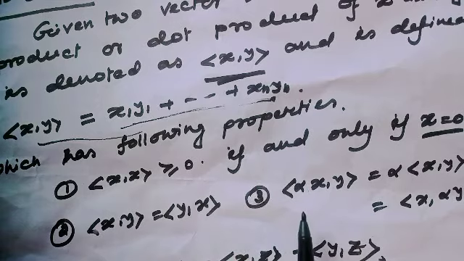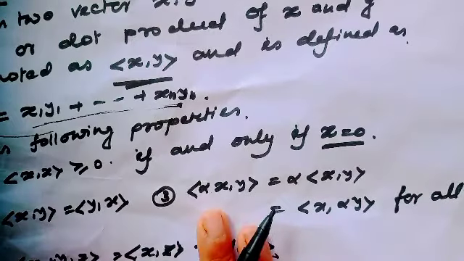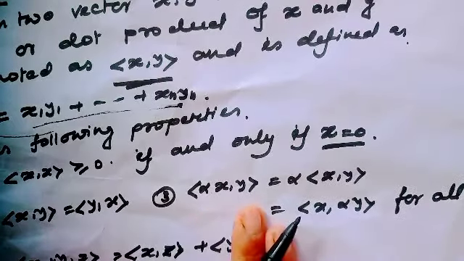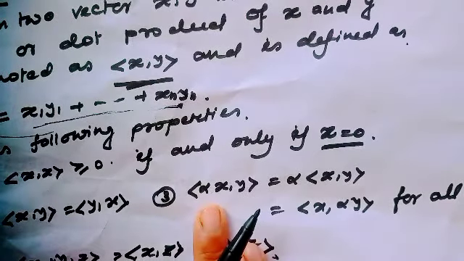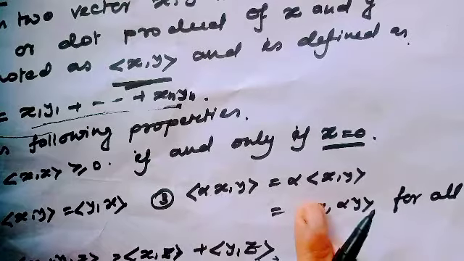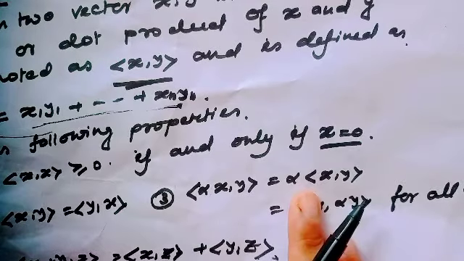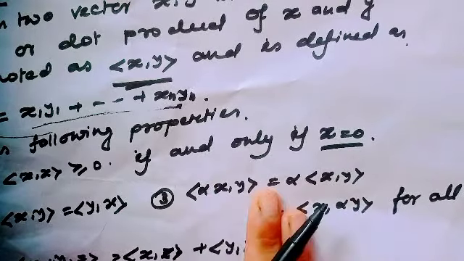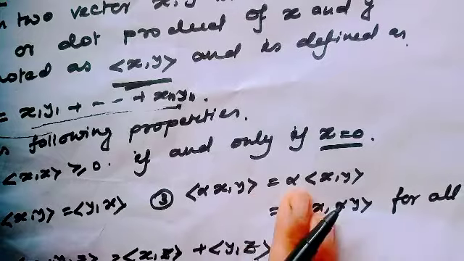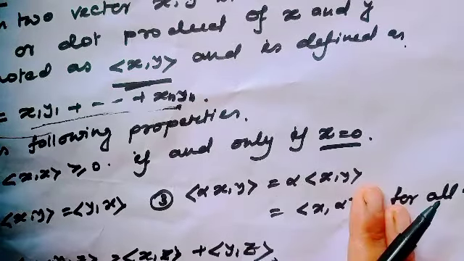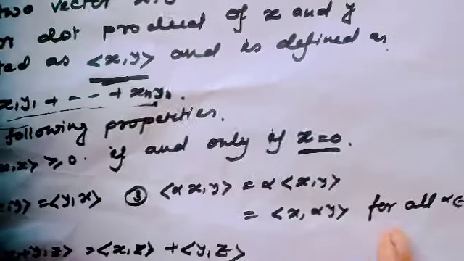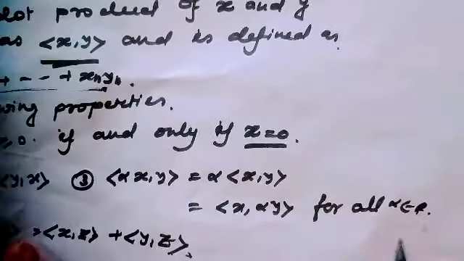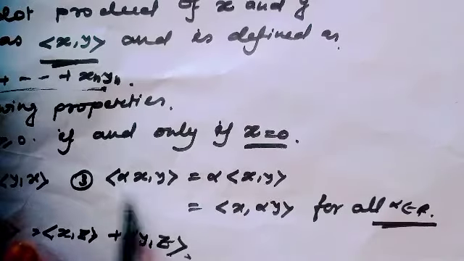And the third property is very easy. The inner product of alpha x with y is the same as, since alpha is just a scalar, alpha can be taken out of the multiplication. This is equal to alpha times the inner product of x and y, and also equal to the inner product of x with alpha y, for all alpha belonging to the real line. Okay, just check this rule.